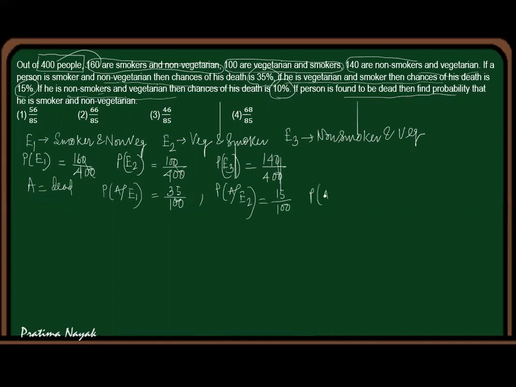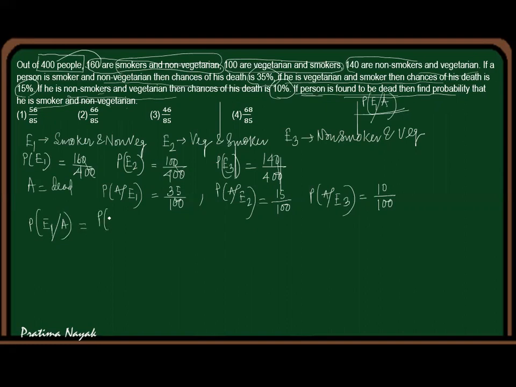Directly, if I apply it here in JEE, there is no need of writing this 100, directly you can write the percentage. It will be 10 by 100. Now read the last line very carefully because this is the answer. If the person is found to be dead, the condition is A. What is the probability that he is a smoker and non-vegetarian? That means what is the condition? It will be E first type when death has taken place. So the question is, what is P of E1 given A has occurred?